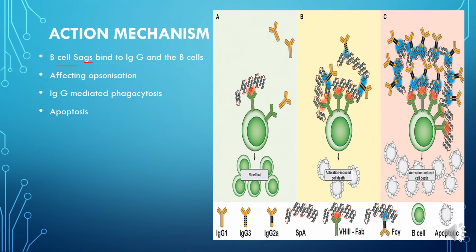So this is a B cell, and this is the IgG that is bound on the surface of the B cell. This is the C region of the IgG, and this is the variable region which binds with the red color superantigen. Here, this is the superantigen that is bound, and we see that this superantigen again attracts other immunoglobulins.